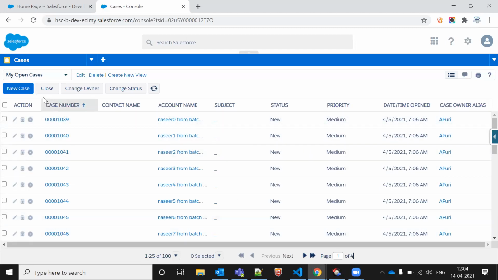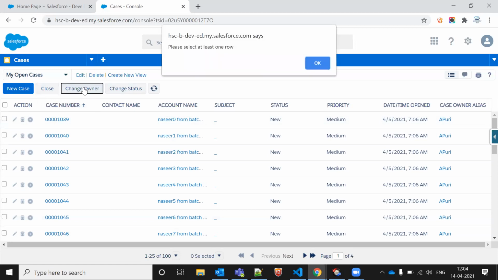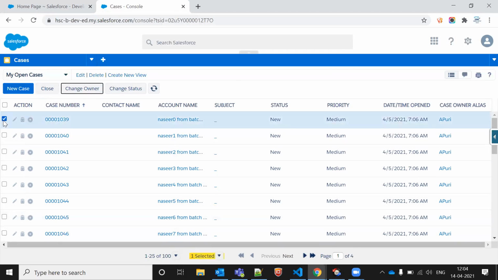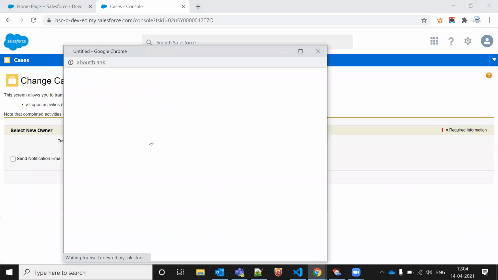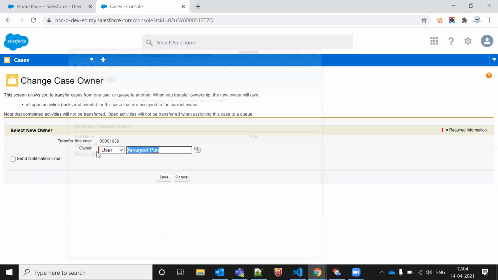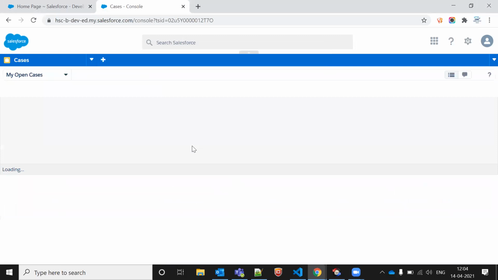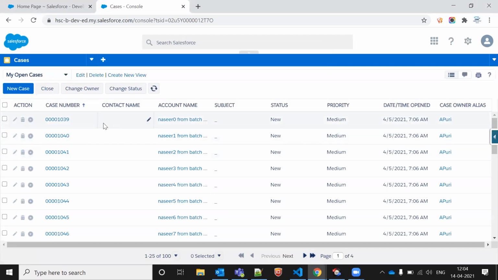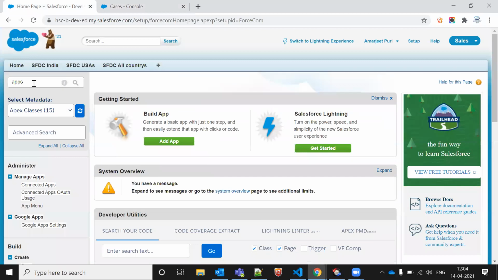Let's say I'm saying change owner. Here we are doing it manually. At the backend, I will set up a case escalation rule. What will the case escalation rule do? If my status is changing from New to anything, then it will automatically be assigned to a particular user. So when a customer chats, if the customer changes the status, it will automatically be assigned to a particular user. And how it will work, how it looks like.